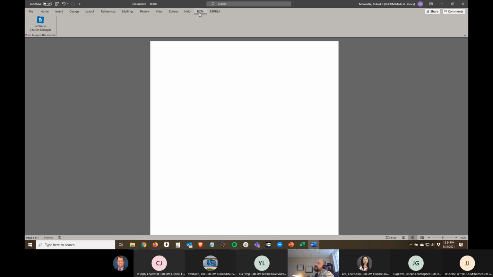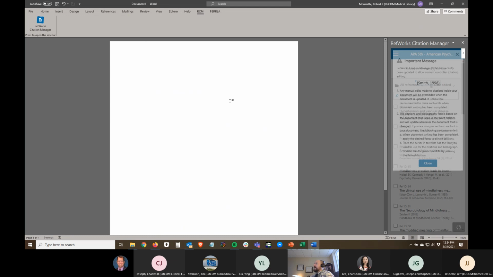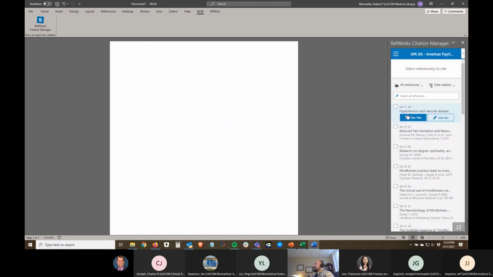And when that shows up there, then there's this button for RefWorks Citation Manager. And when I click on that, it actually opens up RefWorks in a sidebar to my actual Word document. And just like you saw in RefWorks Online, where all those citations I created were, they're here in my project. So if I'm writing within my manuscript, and I want to cite this, it's going to automatically add my citation for Doyle 1991 for that first citation.